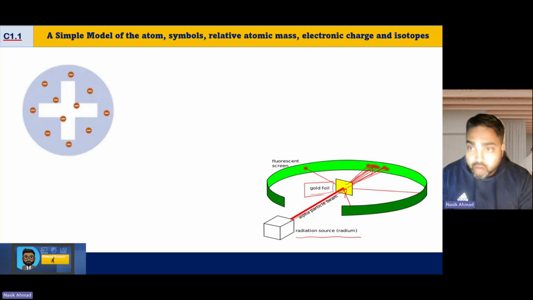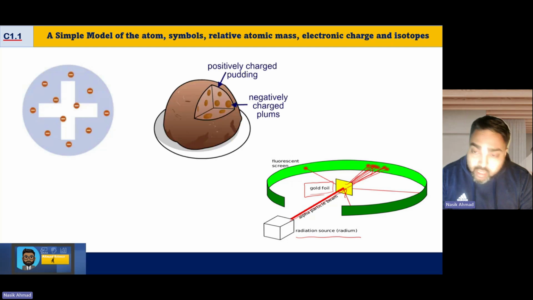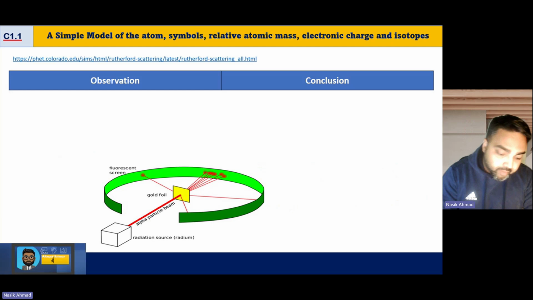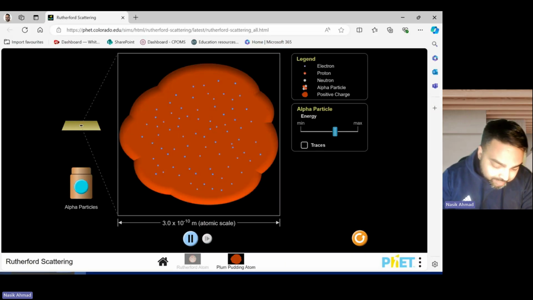And so if you think of a ball of cookie dough and you've managed to get hold of a really, really powerful BB gun, then what's going to happen? Well, ultimately, most of the BBs, most of the bullets will just go straight through the plum pudding or the cookie dough, whatever the situation might be. Okay, so I'm going to show you an animation of what he expected to happen.